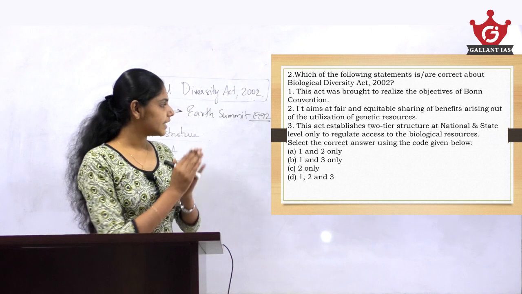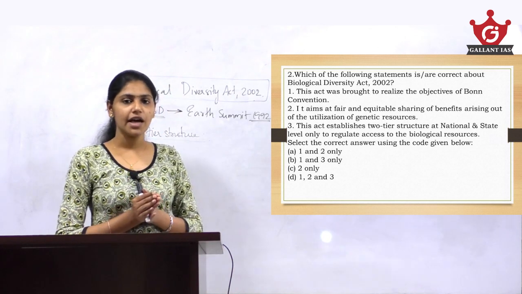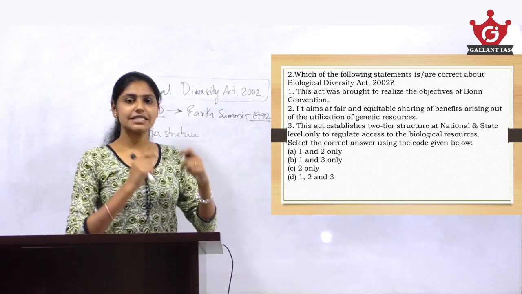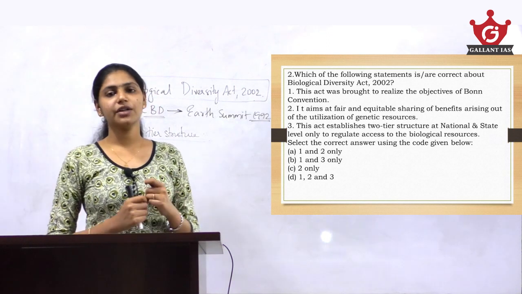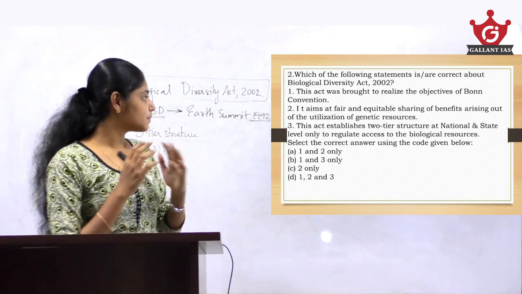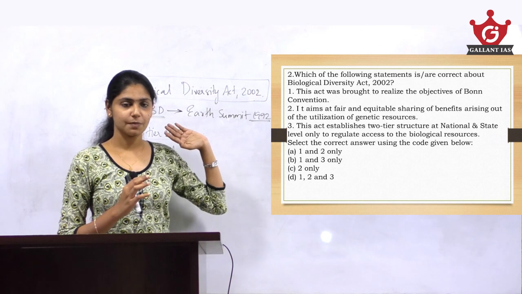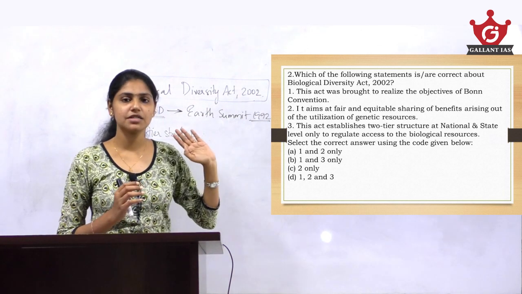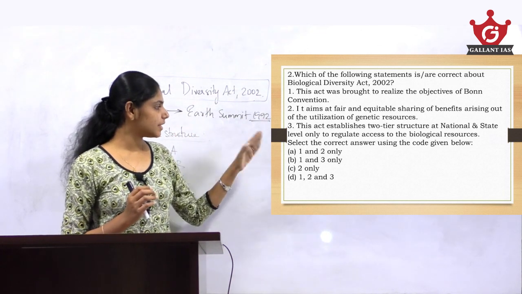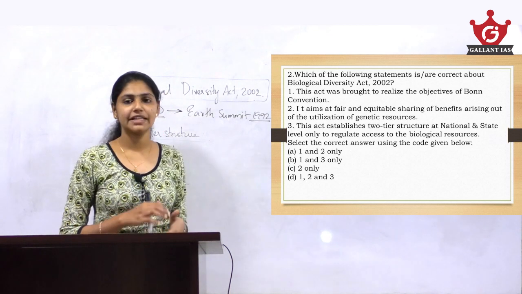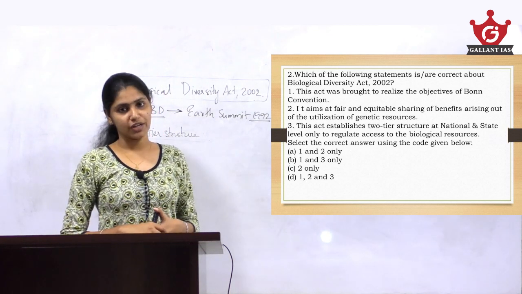So here your answer will be option C, 2 only. This is how, in a quick method, you can apply the elimination strategy just by knowing the first statement. If you know that the first statement is wrong, then you can easily eliminate options A, B and D and arrive at the answer, option C, which is 2 only.